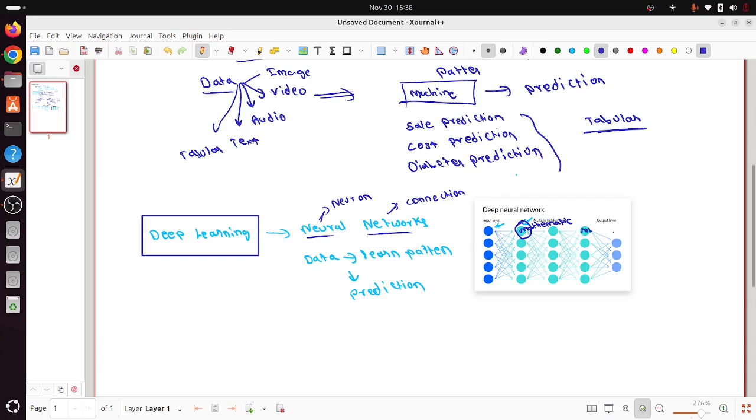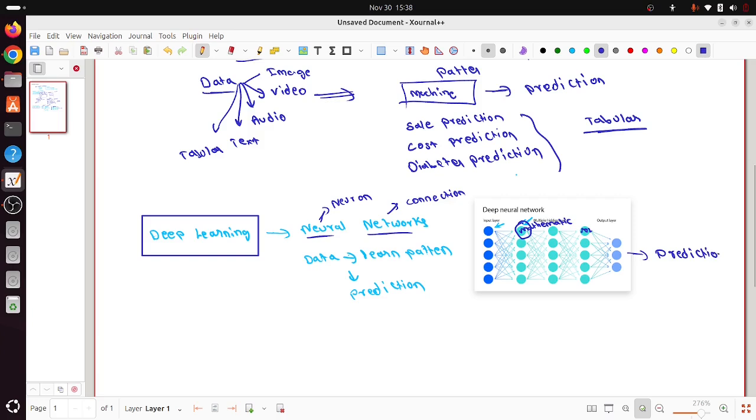But here we are not using just one simple ML algorithm, but a group of machine learning algorithms, which learn the patterns in different ways. You can imagine different algorithms, different brains, that communicate with each other and finally help us do some prediction.